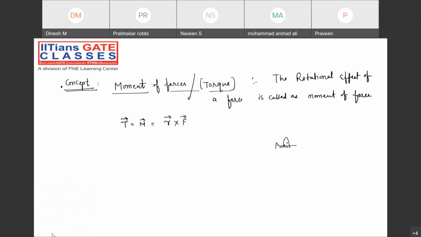Once you have the basic understanding, you can solve the velocity and acceleration concepts, not only in mechanics but also in theory of machines, where we have velocity and acceleration. Then there also you can just play with the topic. Suppose the body is something like this. This is the position vector R, and this is the x coordinate. Suppose we are applying the force like this.